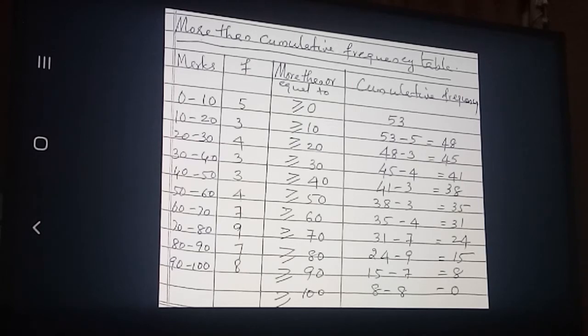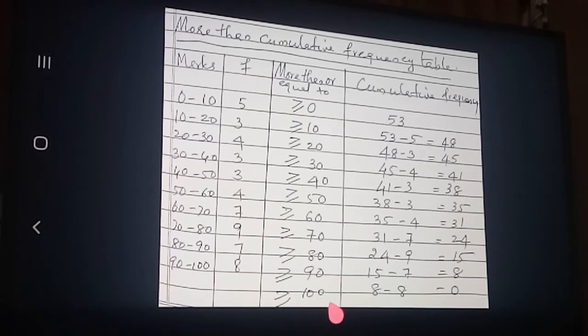Same way, greater than or equal to 40, how can you write? From this 3 onwards, or this much you subtract and write. And greater than or equal to 50 from here onwards. And greater than or equal to 60 from here onwards. And 70 from here onwards. And 80 from here onwards. And 90 from here onwards, and greater than or equal to 100, anybody? No. Okay, so continuous subtraction I have shown here.